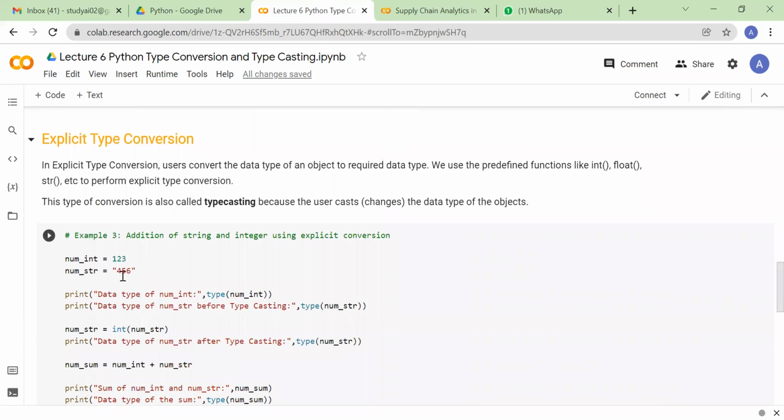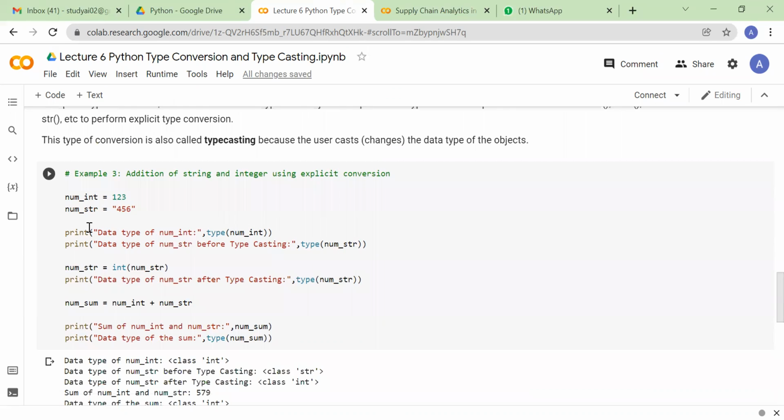And how do we do that? Again, the same example. Here I have defined a numerical variable num_int and a string variable num_str. First of all, I'm checking the type of these two variables. Yesterday I told you how to check the type of any variable: we just type the keyword type, and inside the parenthesis we put the variable name.